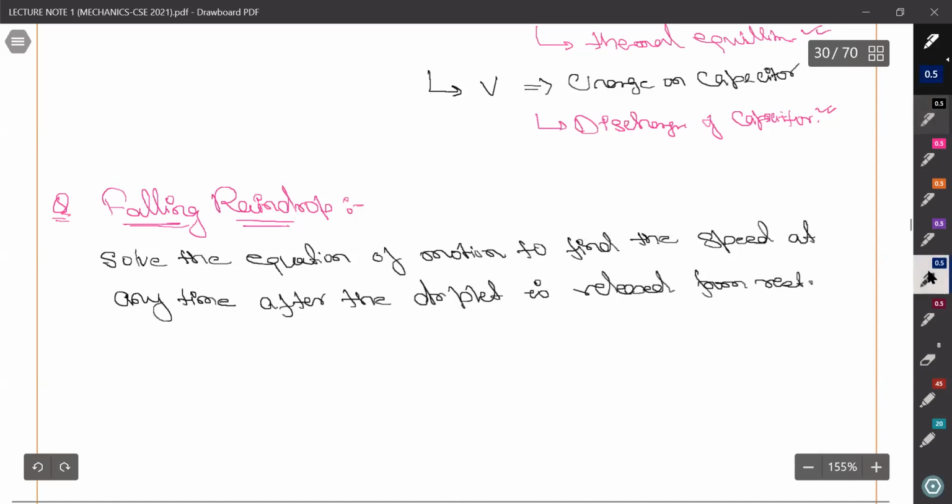So based on the previous question, we can solve this. We need to find the speed.